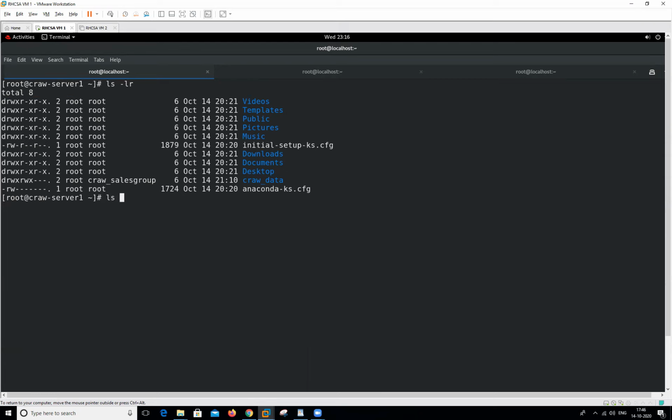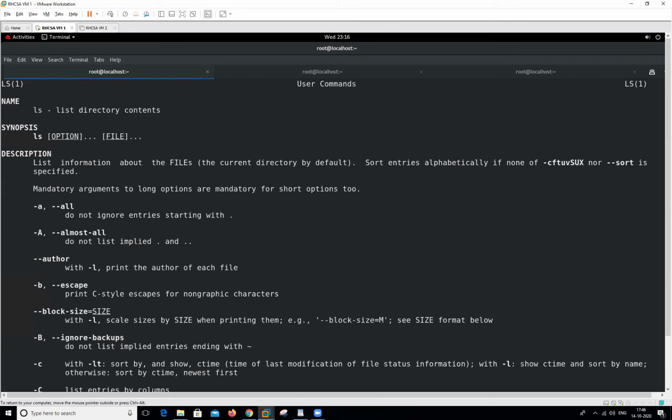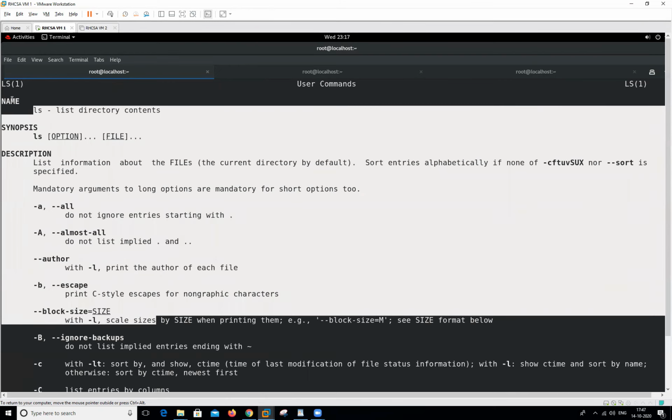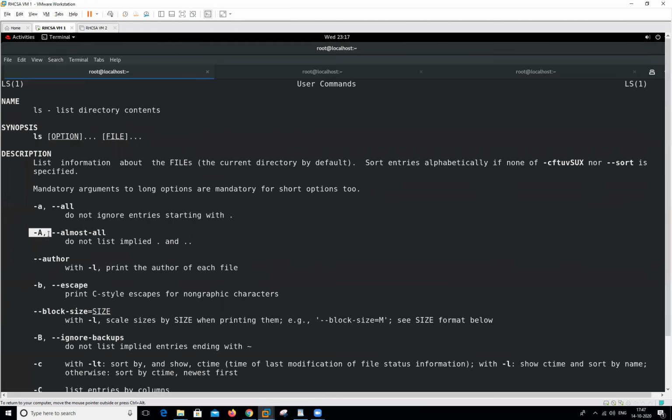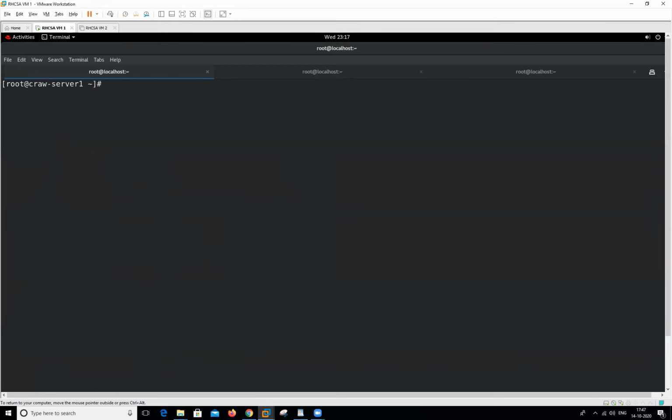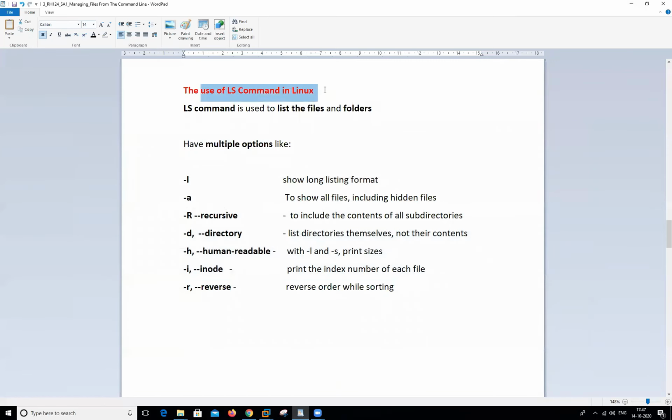When we want to check more about this particular command, we can use man, then type ls. This will show me all the content related to this particular command. So we can use -a, --all, --author, -b, and so on. We can use all these formats one by one. So this is the use of the ls command in this session. Thank you.